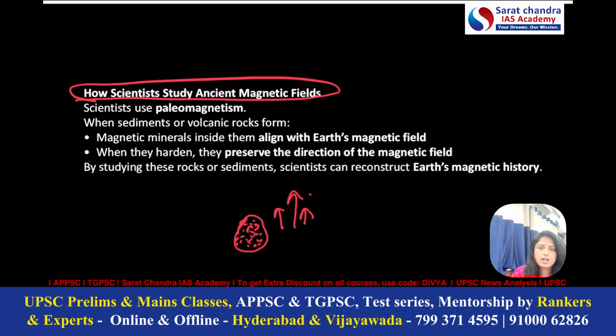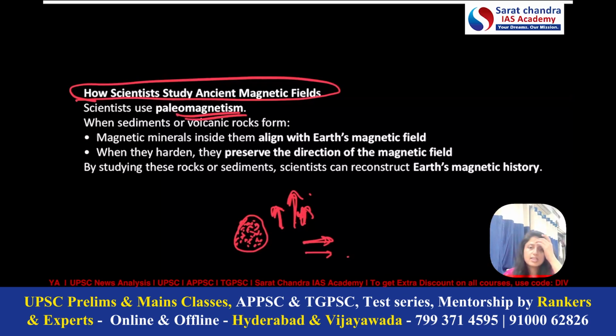Now, after 10,000 years, maybe this is the direction of magnetic field. But before 10,000 years, these sediments have preserved this direction of magnetic field, so it will not change. This is the meaning of paleomagnetism. So based on the study of paleomagnetism only, scientists came to know about all these reversals.